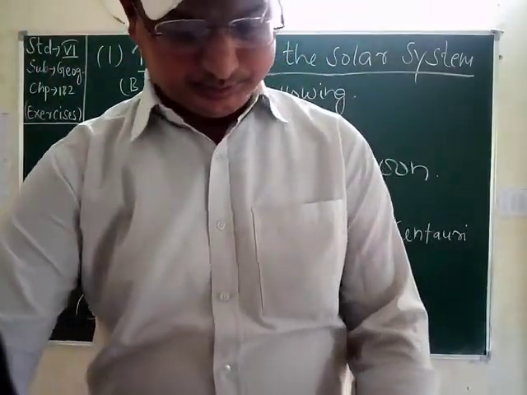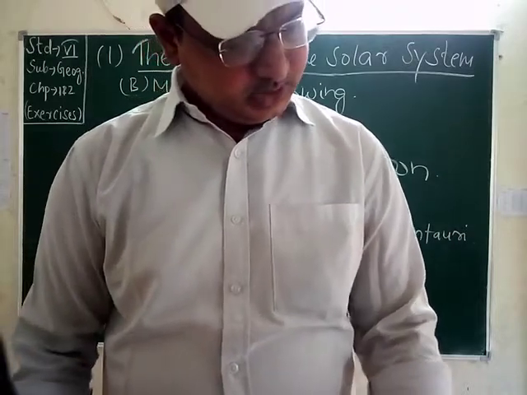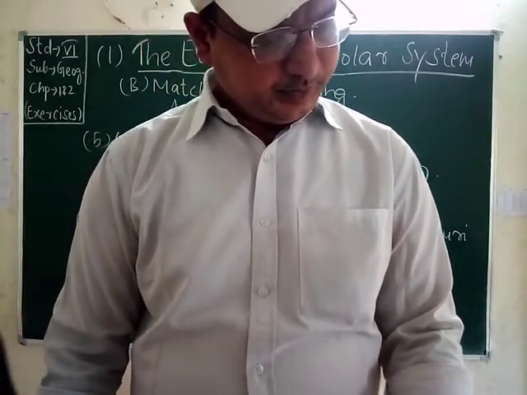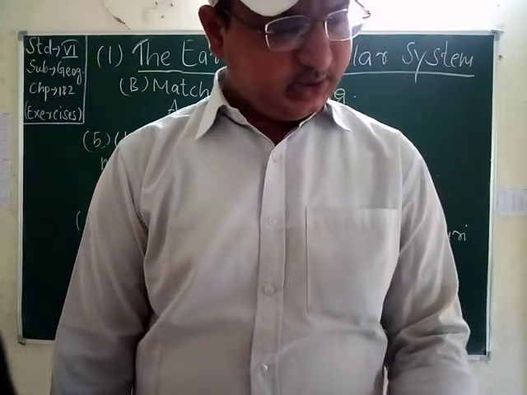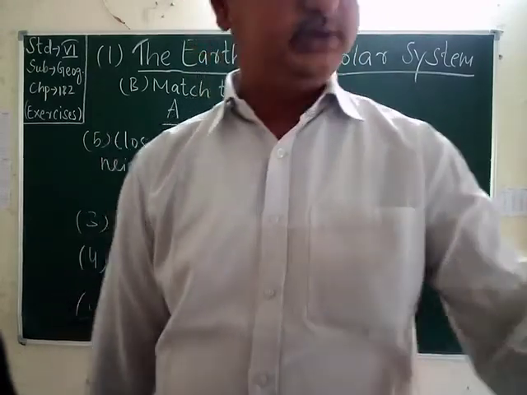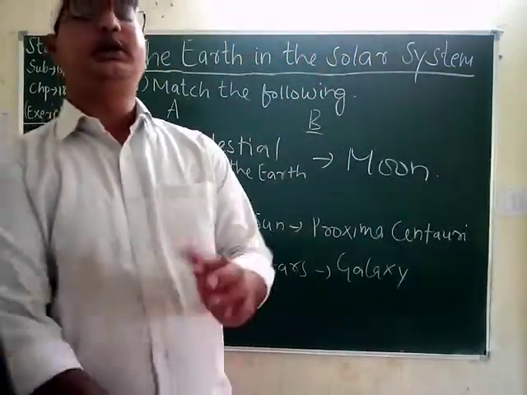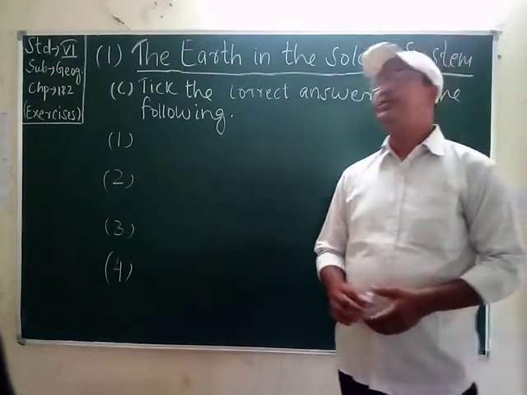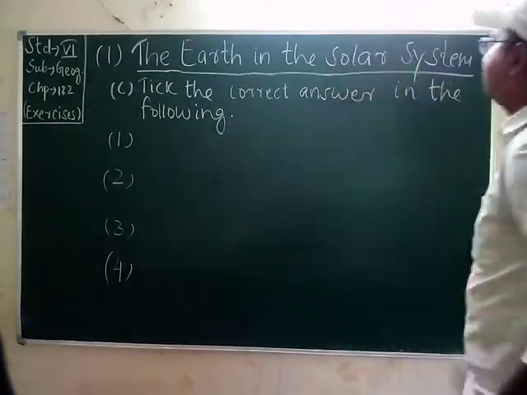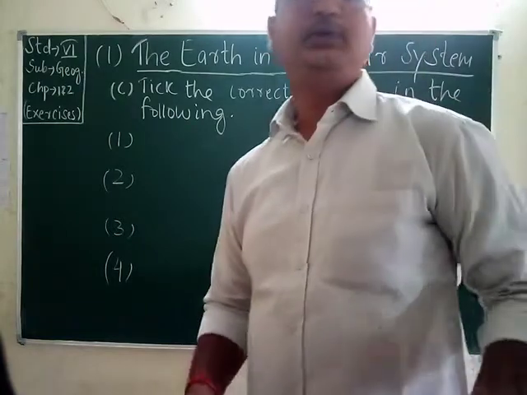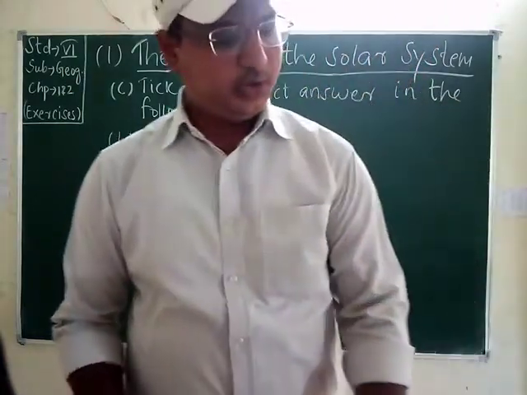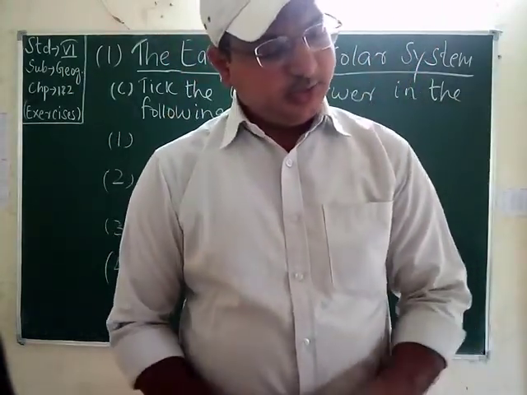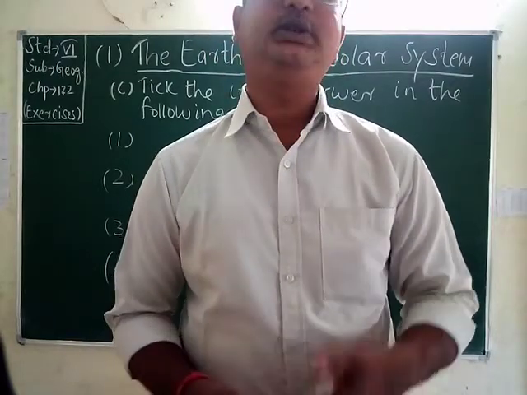Then the option comes, number C: tick the correct answer in the following. It is one type of multiple choice question. The first one is: which of the following planets is known as Earth's twin?